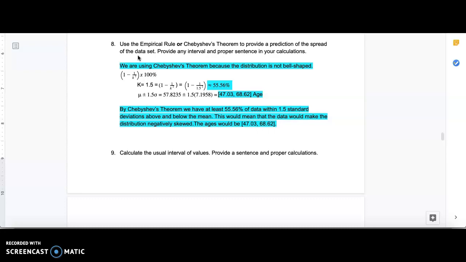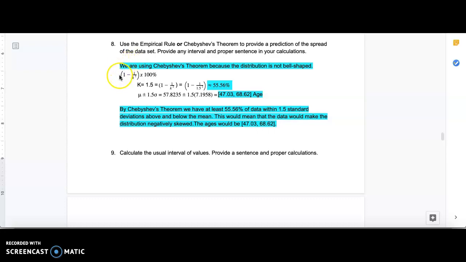Starting with number 8, use the empirical rule or Chebyshev's theorem to provide a prediction of the spread of the dataset. Provide any interval and proper sentence in your calculations. In our group, we decided to use Chebyshev's theorem because the distribution is not bell-shaped. In a previous video, you have seen that the distribution is actually negatively skewed.